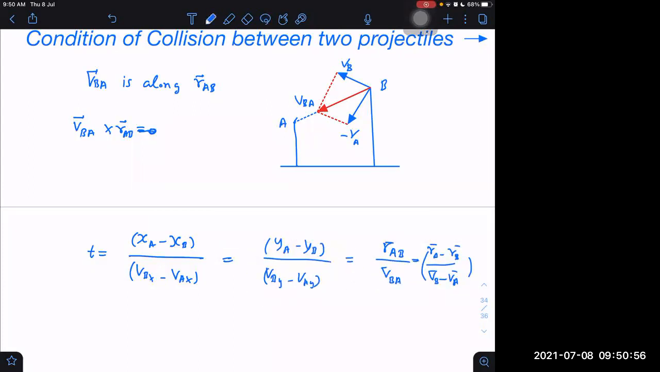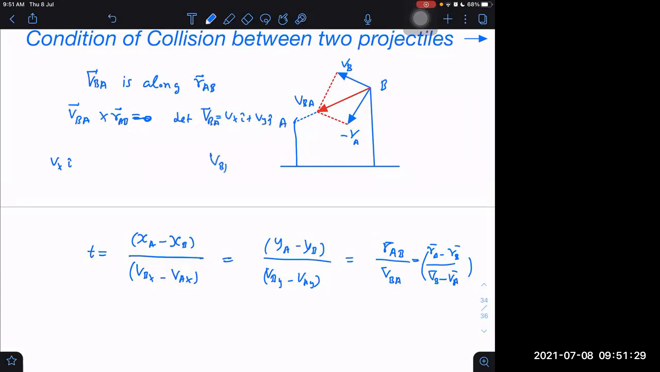Now, I could say directly here itself why we are getting this condition. Let us say we have Vx. I'm assuming, because there are so many unnecessary subscripts coming here, that I'm writing VBA as Vx i cap plus Vy j cap. Let VBA be this. So what is Vx here? Vx is not the velocity of any one particle along x. What is it instead? It is the relative velocity of B with respect to A along the x-axis.